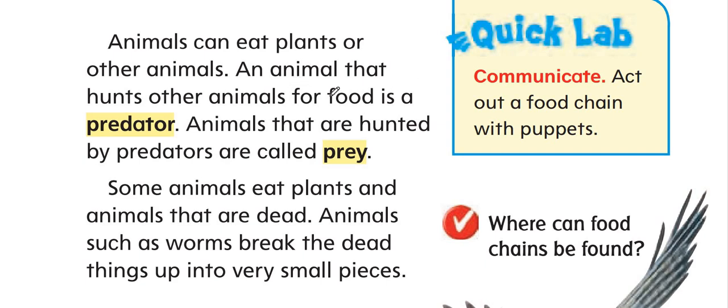Okay, so animals eat plants or another animal. An animal that hunts other animals for food is a predator. So the animal that hunts another animal, I call it predator. So we have here the lion and we have the deer. The lion hunts the deer. So I consider the lion as predator, but I consider the deer is the prey, the animal that's been hunted. So animals that are hunted by predators, I call prey.